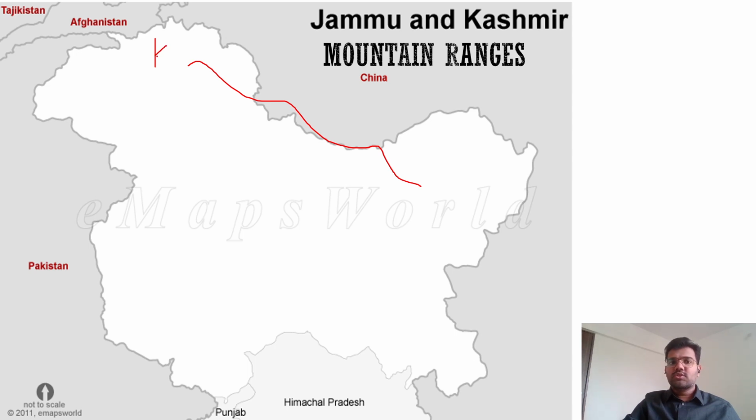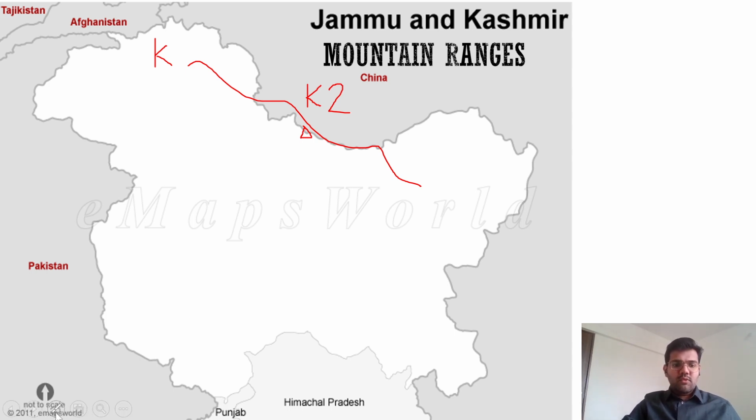In the Karakoram range, we have the highest peak of India, that is called K2. K means Karakoram. There are 6 peaks, K1 to K6. Among them, K2 is the highest, the highest peak of India.